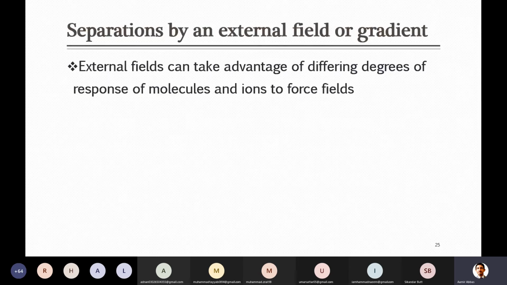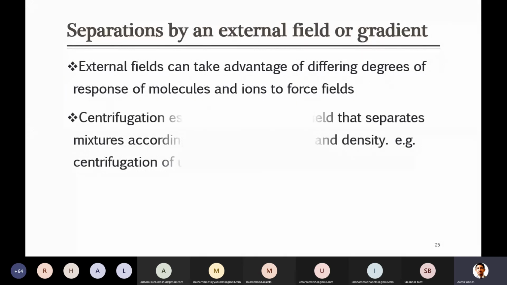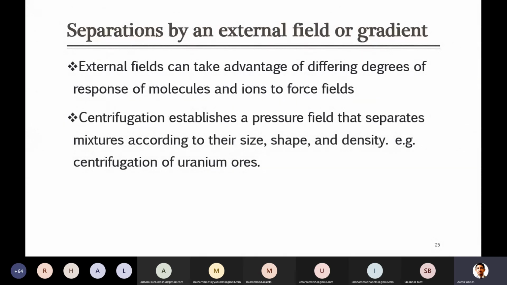The gaseous molecules, without getting disturbed, can pass through the system, and the solids will be attracted due to this force. So centrifugation usually establishes a pressure field that separates the mixture according to size, shape, and density.